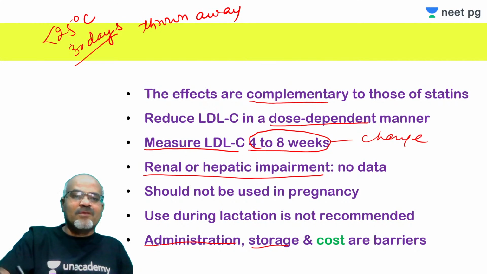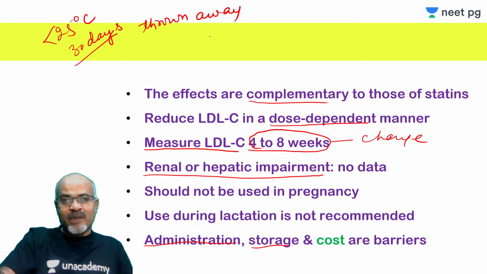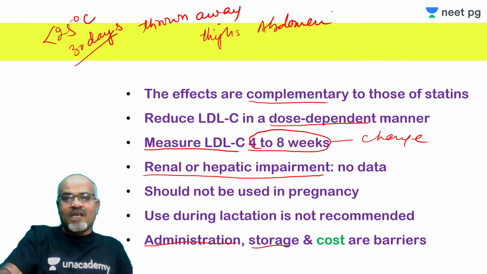Moreover, this drug is light sensitive also, so it is to be kept in its original carton. It should not be taken out of that. It should be stored in that only. And those who have refrigeration facility, it is to be kept not in the freezer compartment, but in the normal compartment. And once you take it out, it should be allowed to come to room temperature. So it is to be kept outside for 30-40 minutes, and then only inject it. And it can be injected on the thighs, abdomen, as well as upper arm.